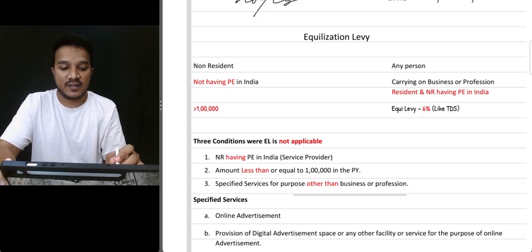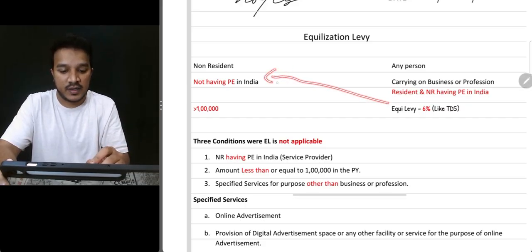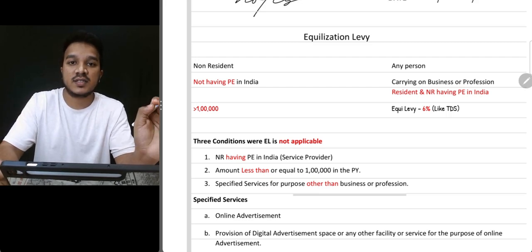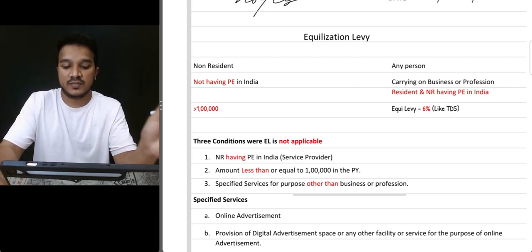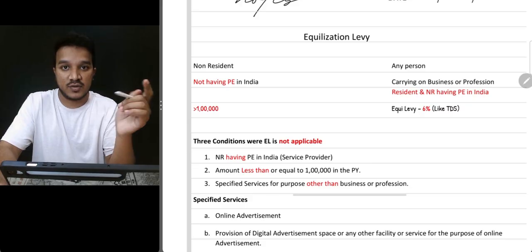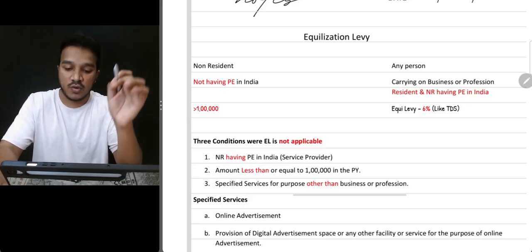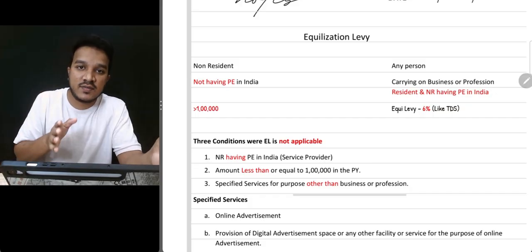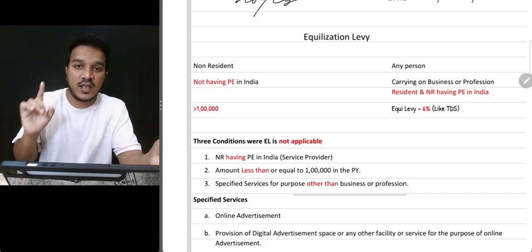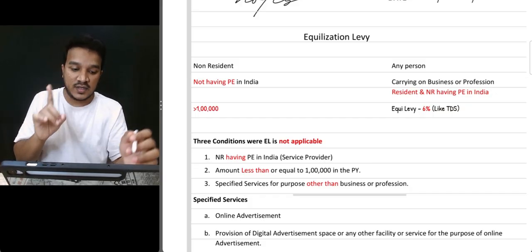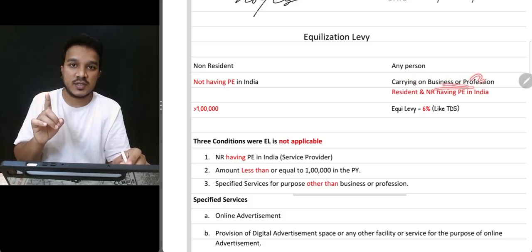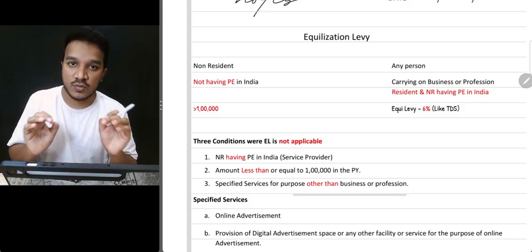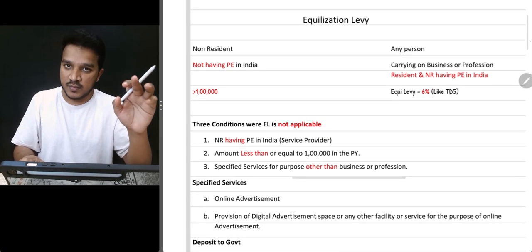At the time of making the payment, they have to deduct 6% TDS. The rate in equalization levy is 6%. Equalization levy is applicable only where the amount is more than 1 lakh. If the amount is less than 1 lakh in the previous year, no TDS. The amount must be more than 1 lakh, used for business purpose, and the non-resident should not have any PE in India. These are compulsory rules. Mostly questions will be coming from here only.